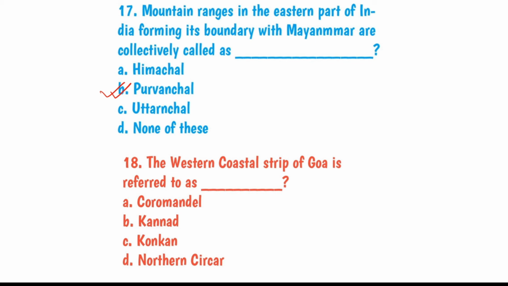Question number 18. The western coastal stripe of Goa is referred to as Konkan. That is a 30-kilometer long stripe. You can remember that 30-kilometer long stripe which is called Konkan. That is, the western coastal stripe of Goa is referred to as Konkan.